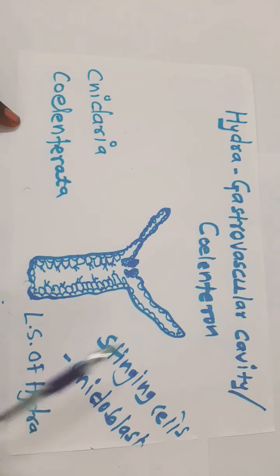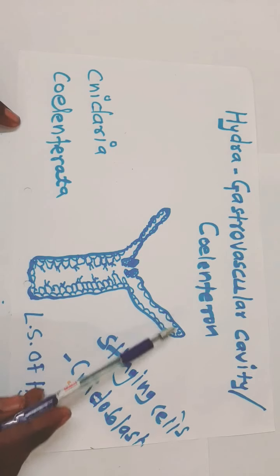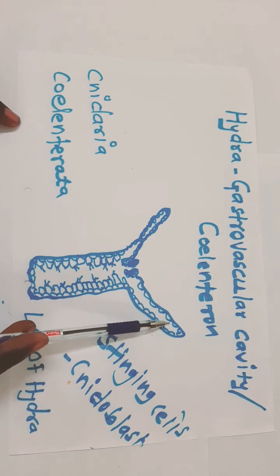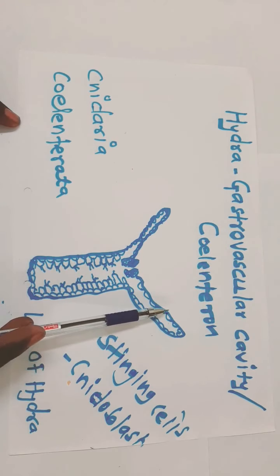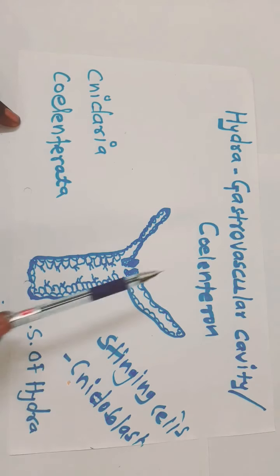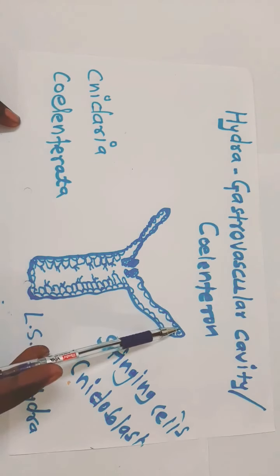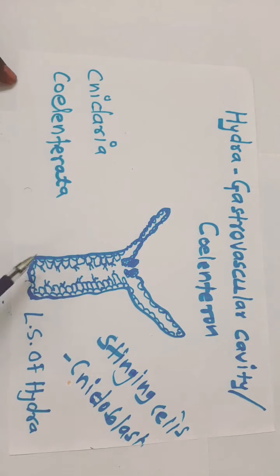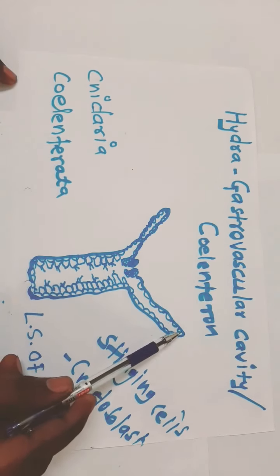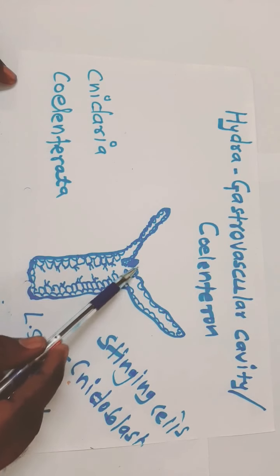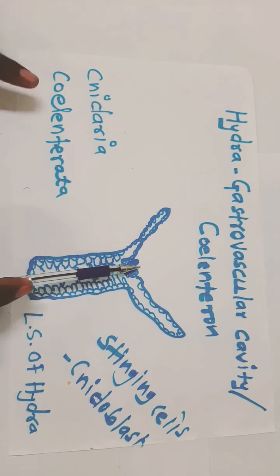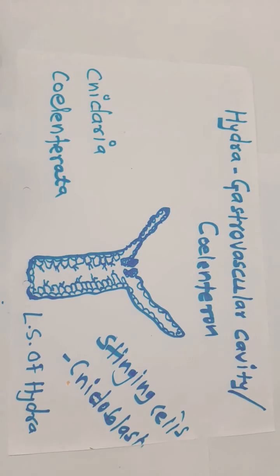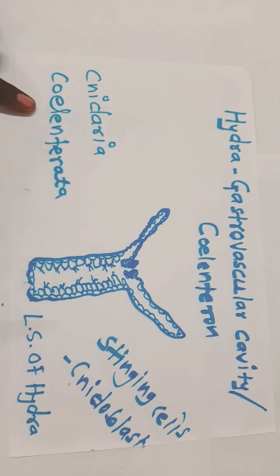Okay, so when the prey comes in contact with the tentacle, that tentacle injects venom or poison with the help of cnidoblasts. So that prey gets paralyzed and these tentacles curl towards the mouth. The tentacles coil towards the mouth. So these tentacles bring the prey towards the mouth. Here the prey enters through the mouth into the gastrovascular cavity, and digestion begins in this cavity.